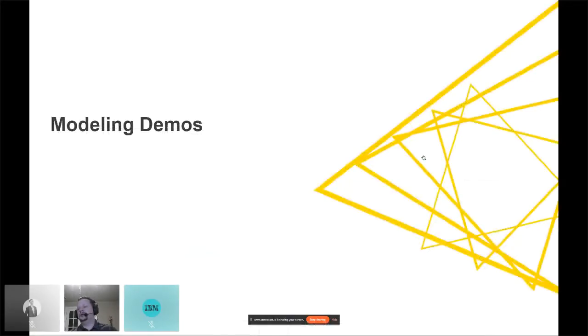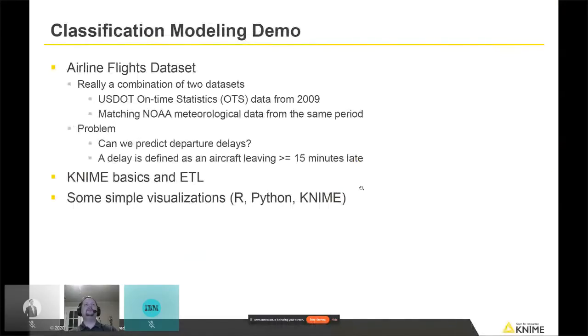Okay, enough of me blabbering about slides. Instead, let's look at a demo so you can actually see how the tool works a little bit better. The first demo I'm going to show you is a classification modeling demo using the pretty well-known airline flights data set. You may have seen this data set on Kaggle or some other places. What we're going to be using is really a combination of a couple different data sets. One is from the US Department of Transportation.